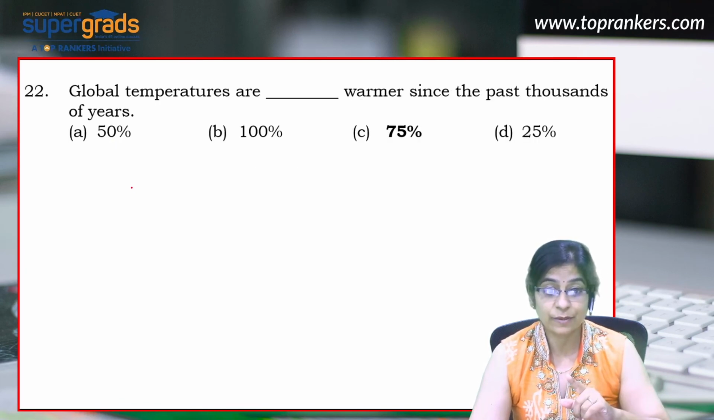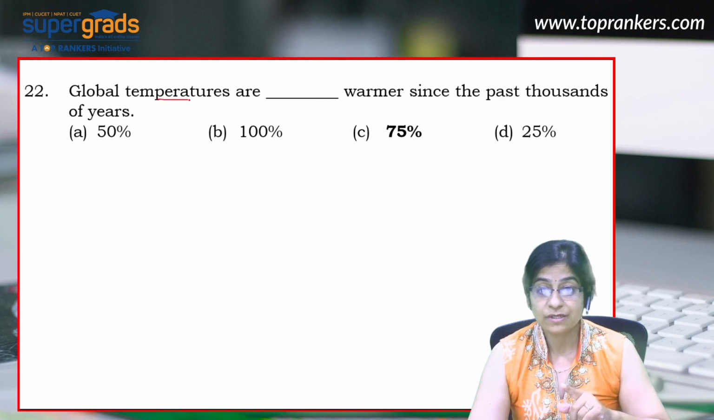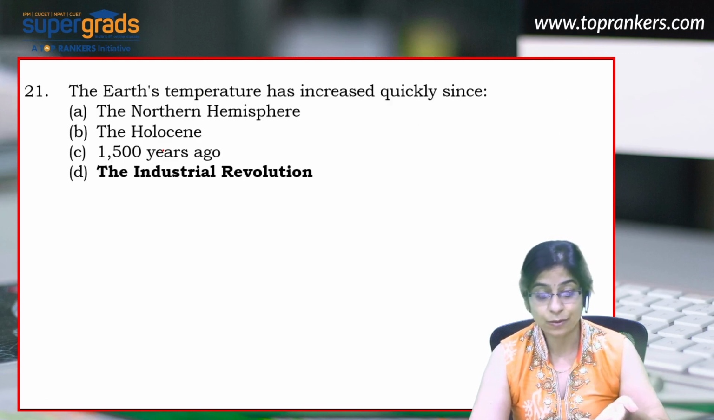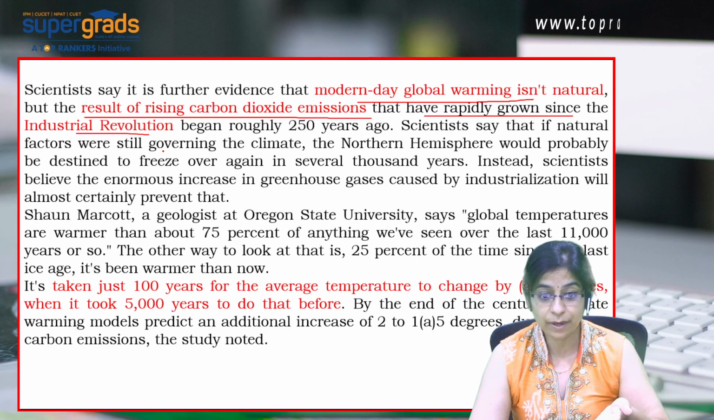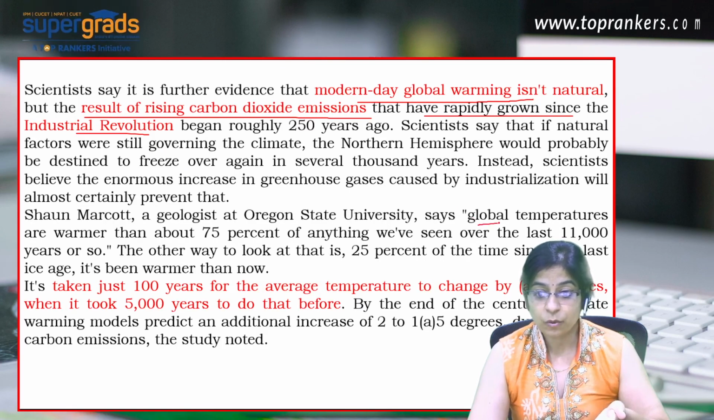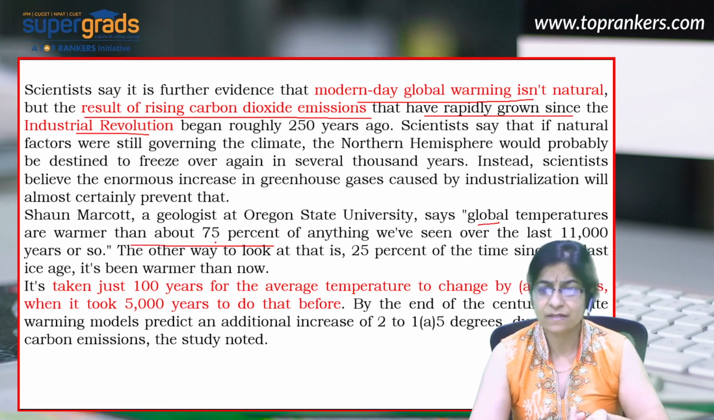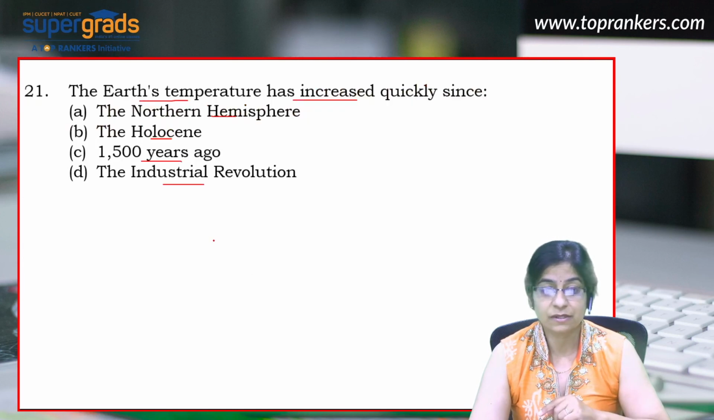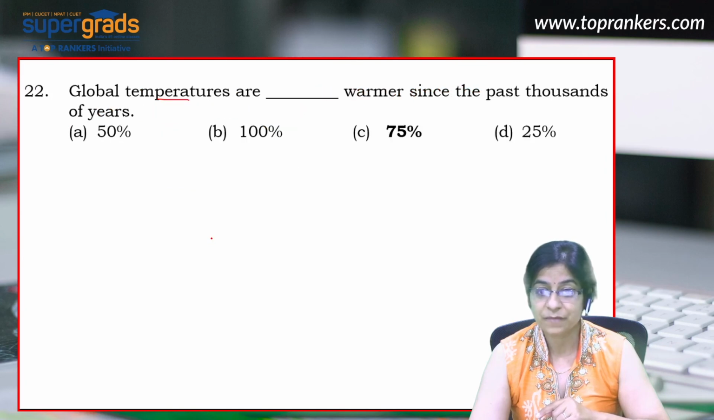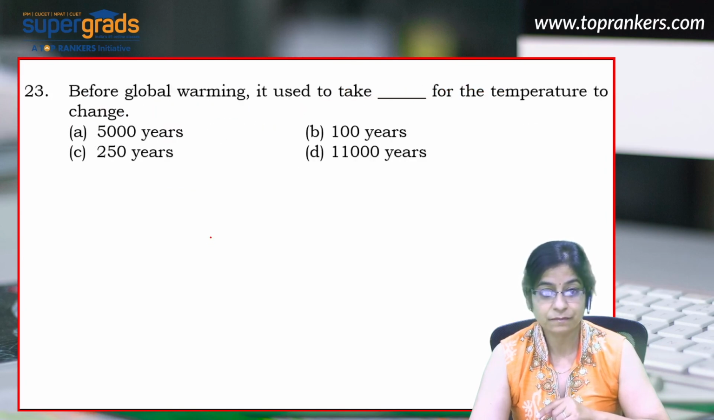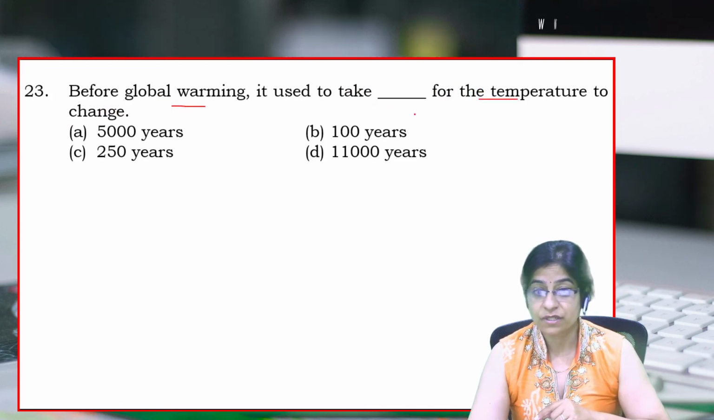Let's look at the next question now. Global temperatures are dash warmer since past thousands of years. Again, let's go back to the part that talks about it. Now, the global temperatures are warmer than about 75% of anything that we have seen over the last 11,000 years. So the answer would be 75%.